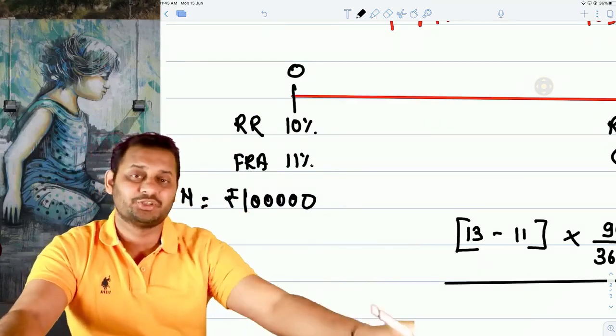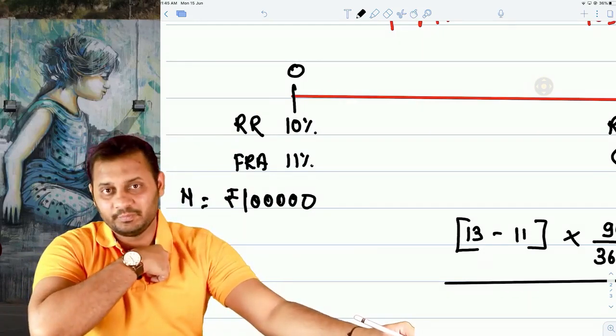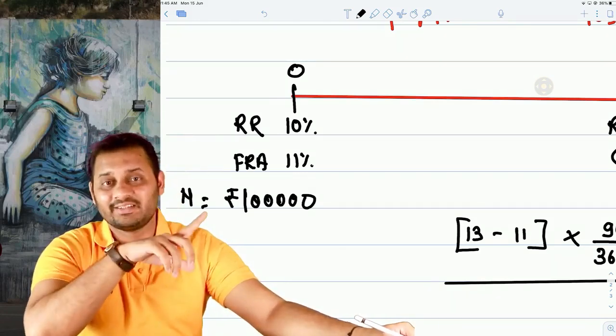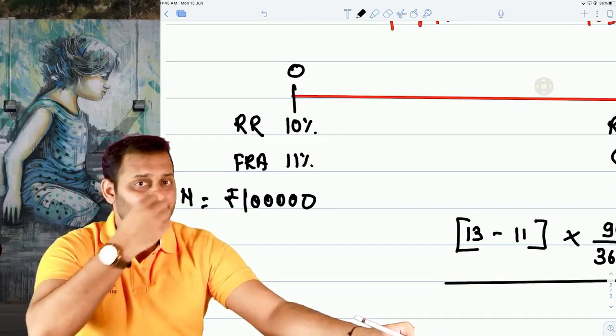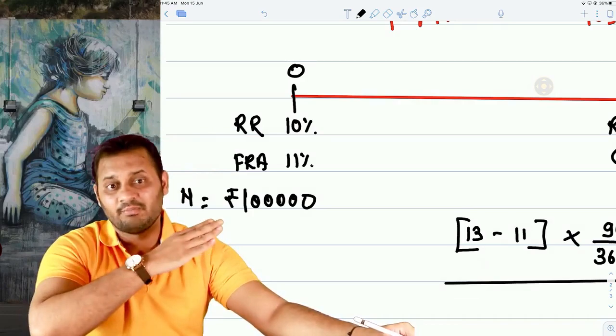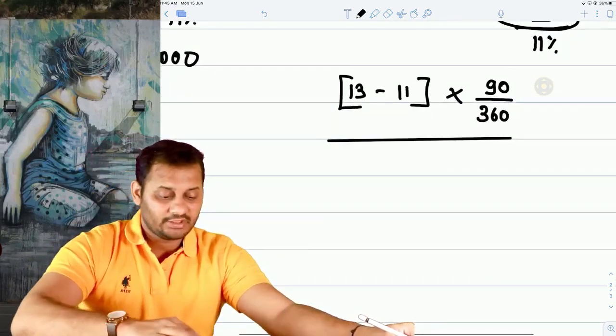Why is it called the notional amount? Because you entered into a forward rate agreement with me just to be secure about the interest rate. No principal amount has been exchanged between us. I didn't pay you 1 lakh rupees, you didn't give me 1 lakh rupees. It is just the amount on which the interest will be calculated and will be paid by me. So that's why it is called notional.